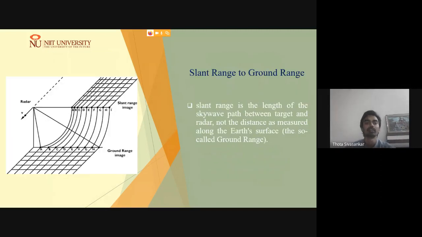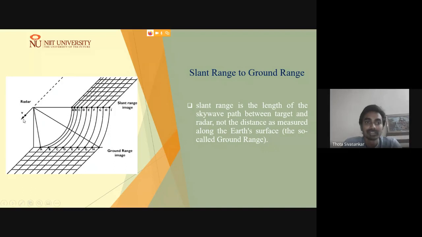One more important processing step is the conversion of slant range to ground range. As you can see in the picture, as the SAR sensor is a side-looking aperture radar, it creates pixels in a way that is difficult to recognize the features.